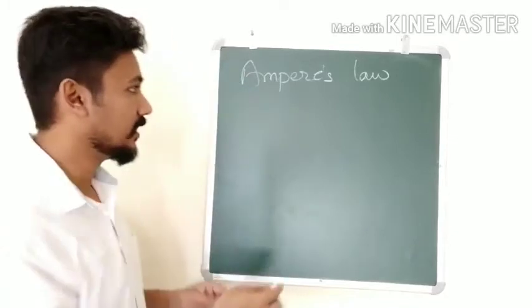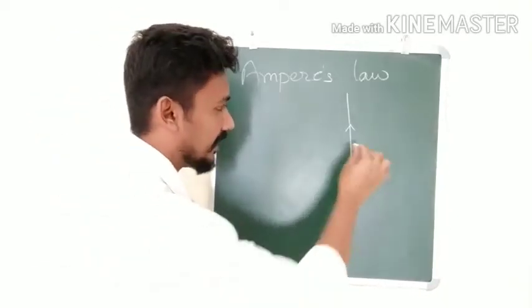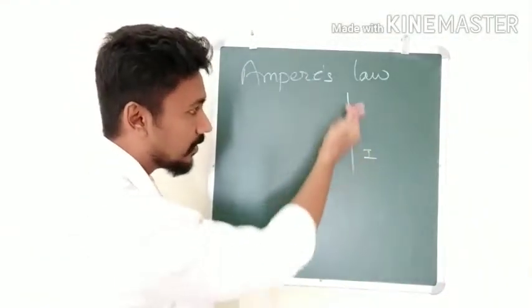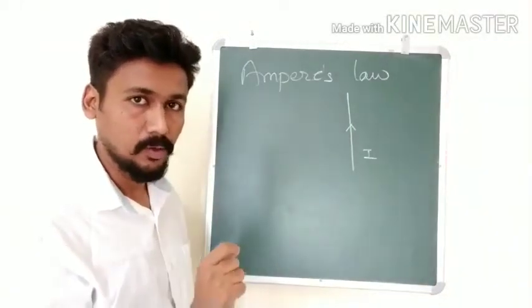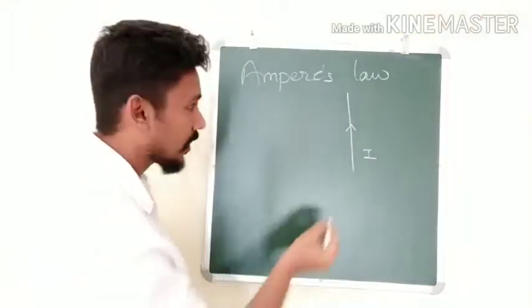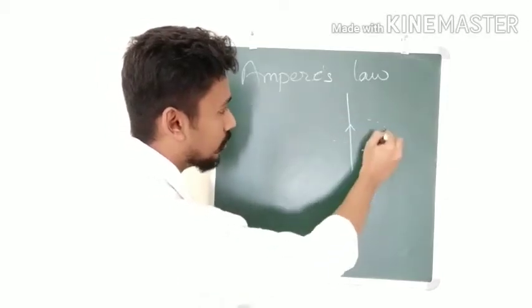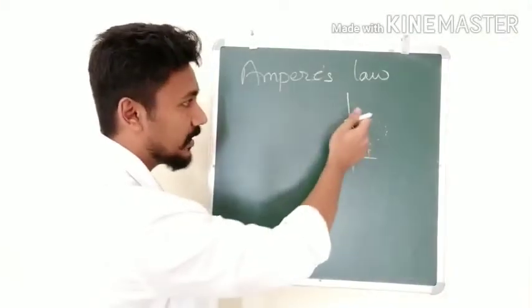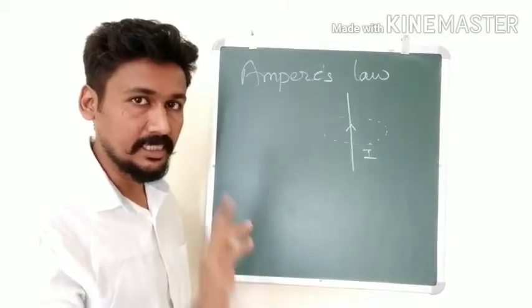Okay, so let us see. Consider we have a conductor like this, through which an electric current I is flowing. The passage of current through this conductor will create a magnetic field around it. Let us draw a circular loop. We can determine the magnetic field on this circular loop using Ampere's law. First, let us see the statement.